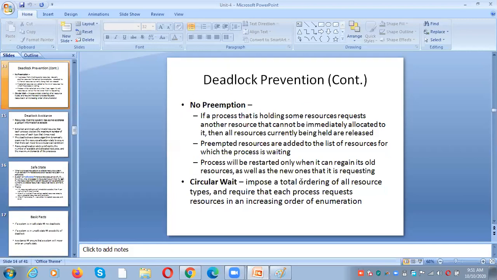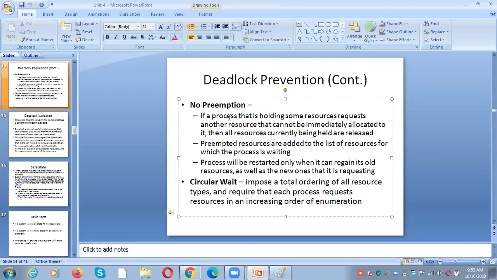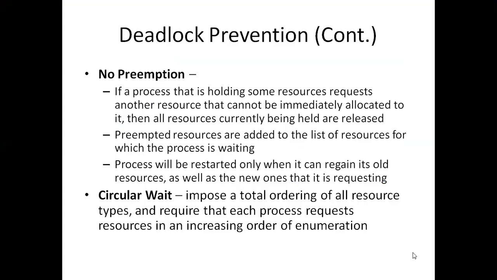And the next one is no preemption. No preemption means if a process holding a resource requests another resource, we should not immediately allocate the resource to it. Whenever the process is willing to access a resource, what does the process have to do? First, before requesting another resource, the process has to release its resources voluntarily, and those voluntarily released resources will be added to the list. So those resources are allocated to the waiting process.